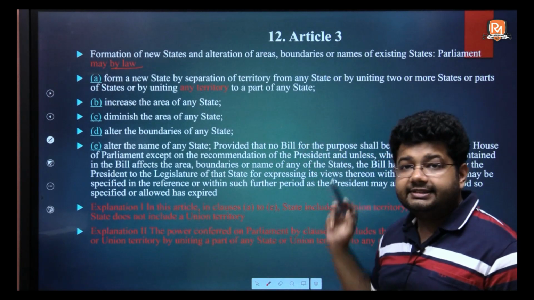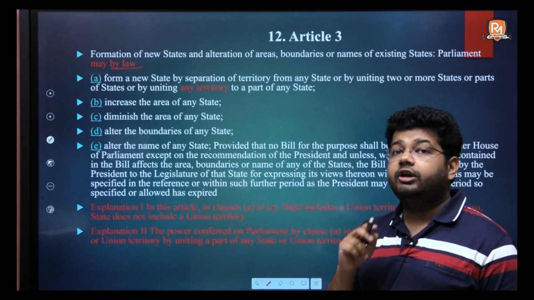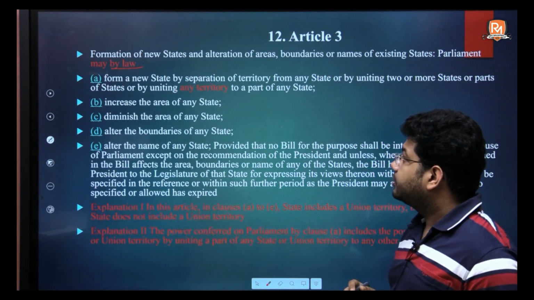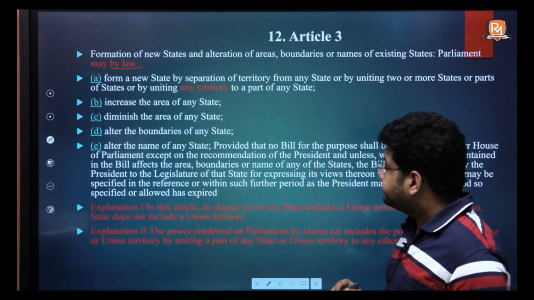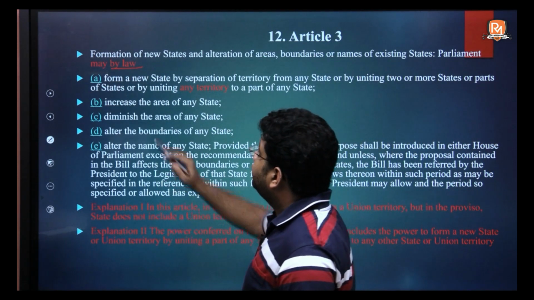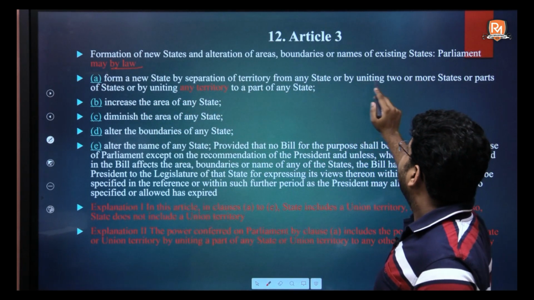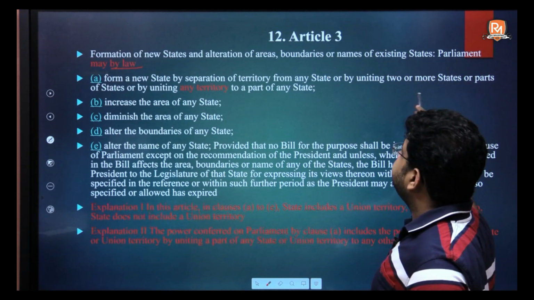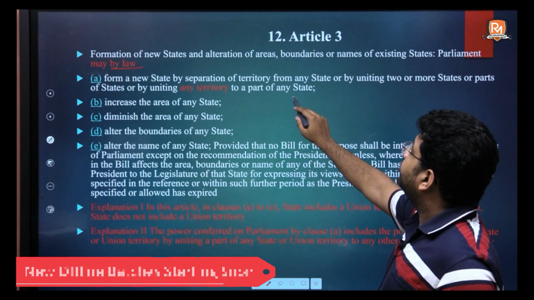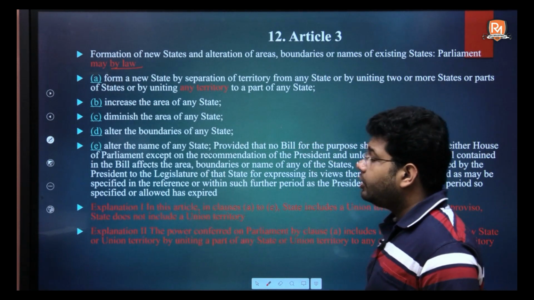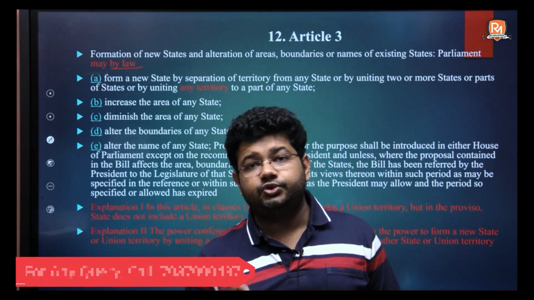If new states need to be formed, or the boundaries of the states need to be altered, or the name of a state has to be changed. So, Article 3 has 4 clauses. Clause A says, form a new state by separation of territory from any state or by uniting 2 or more states or parts of states or by uniting any territory to a part of any state. So Article 3A makes a provision for formation of a new state.